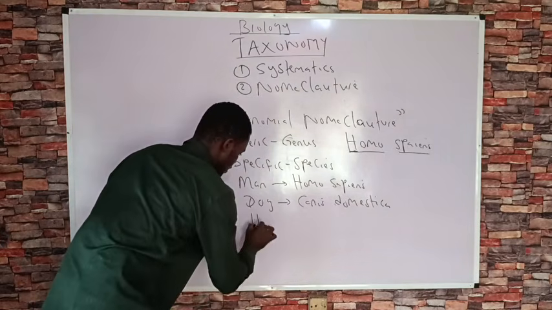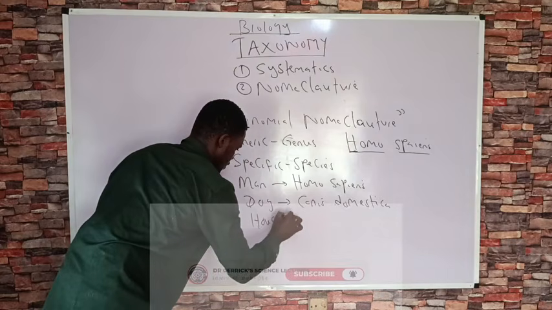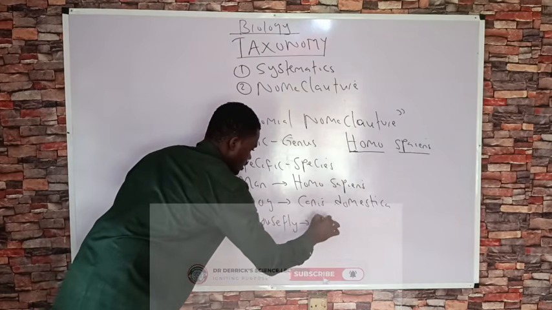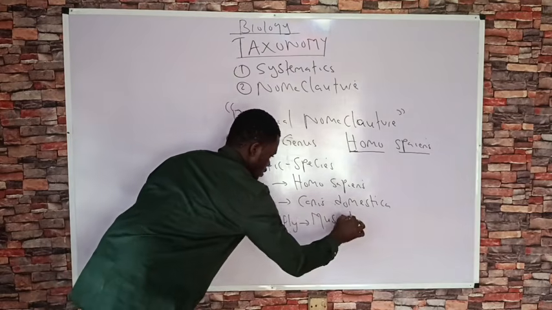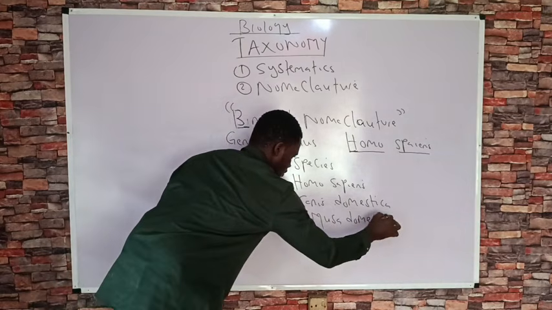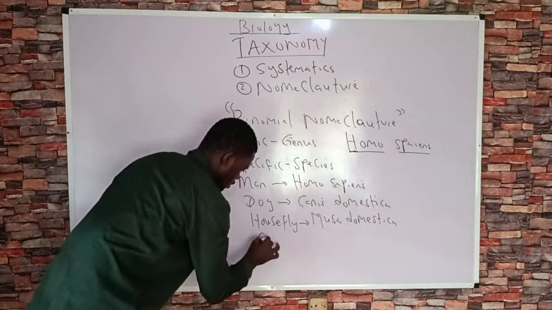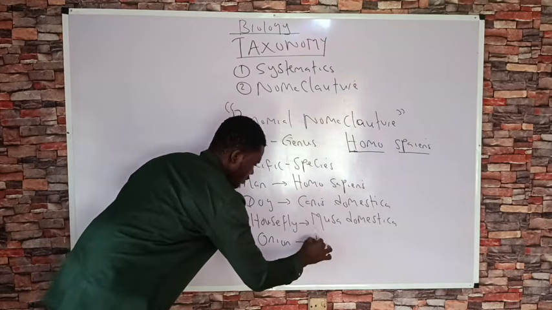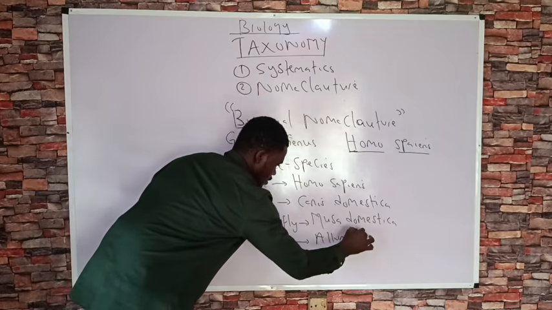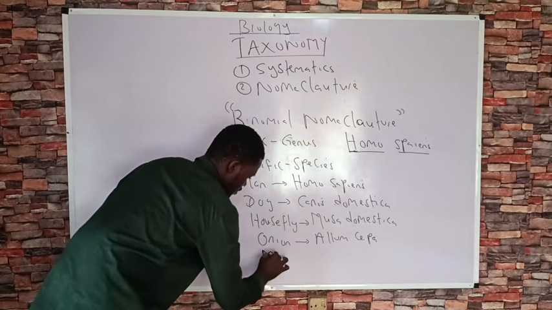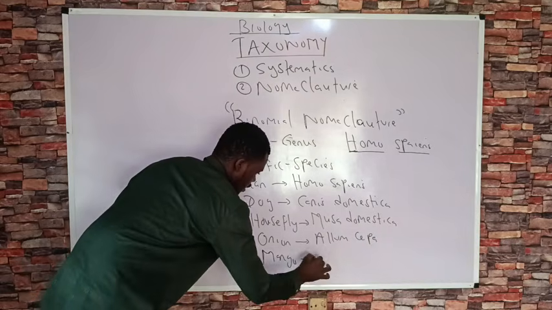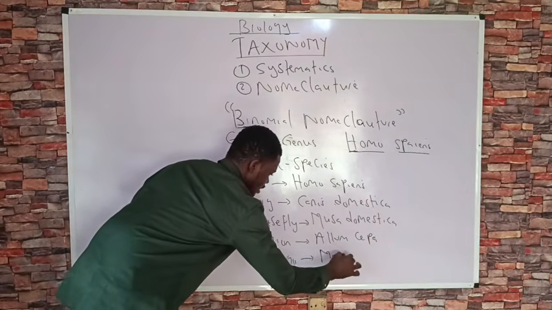For housefly, we can also have Musca domestica. For onion, we can have Allium cepa. For mango, we can have Mangifera indica.